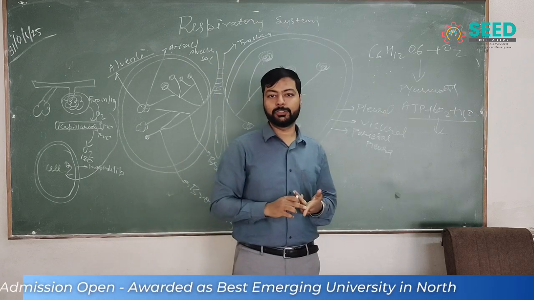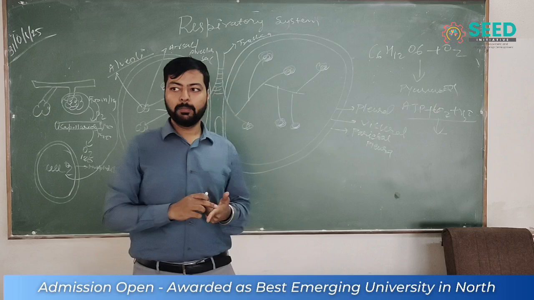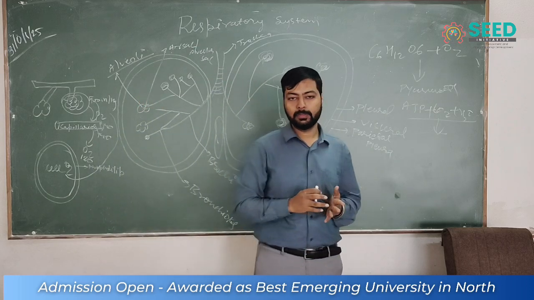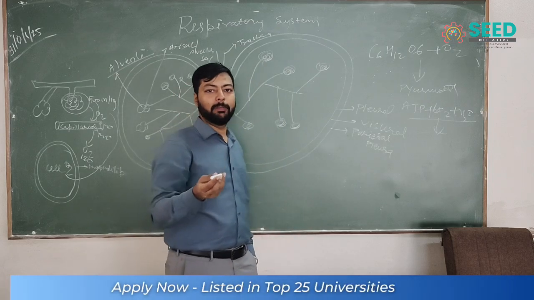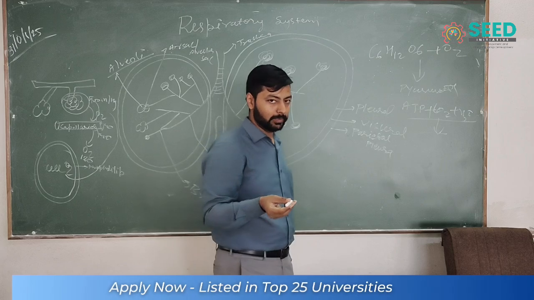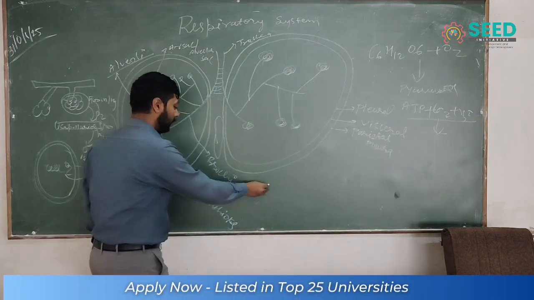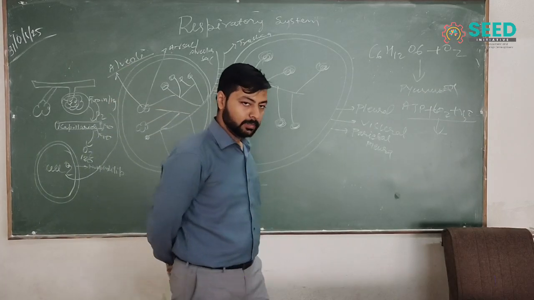They contain histamine, leukotrienes, proteolytic enzymes, and COX-2. This is also called the inflammation of the bronchi, bronchioles, trachea and alveoli. So these are the things, and today we considered the respiratory system.